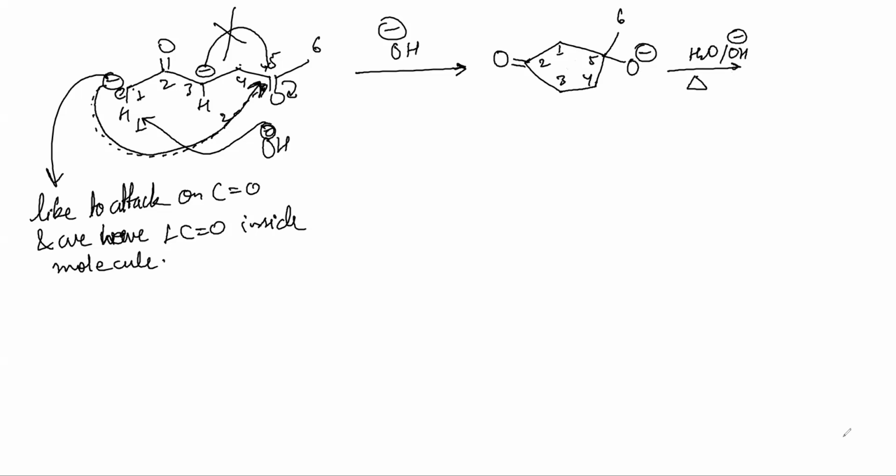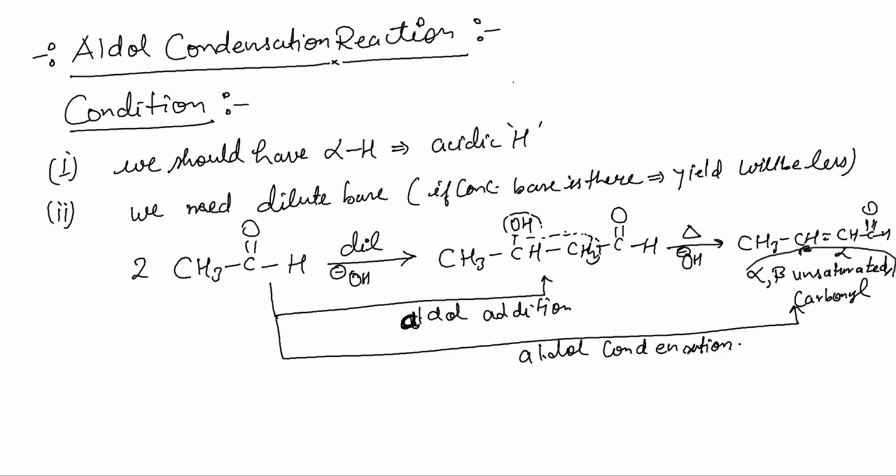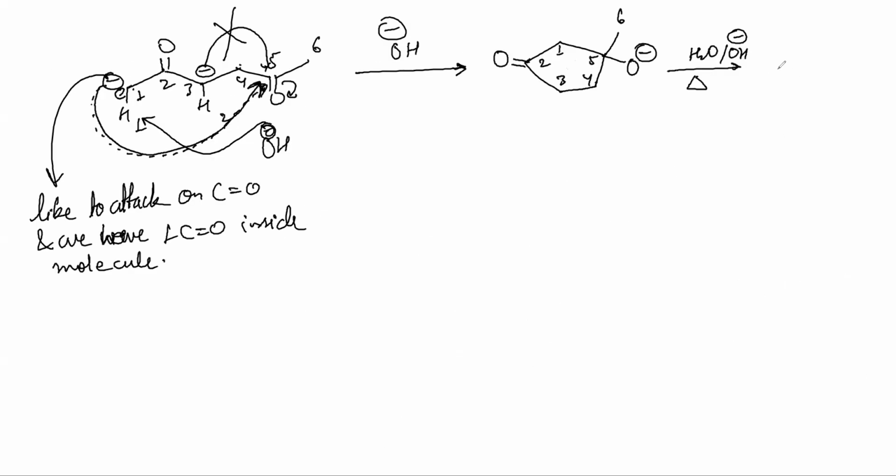Now the next step is we heat the molecule. Upon heating, I hope you remember what our final product is. What is our final product? Alpha beta unsaturated carbonyl. So do one thing, just make this 5-membered ring one more time.